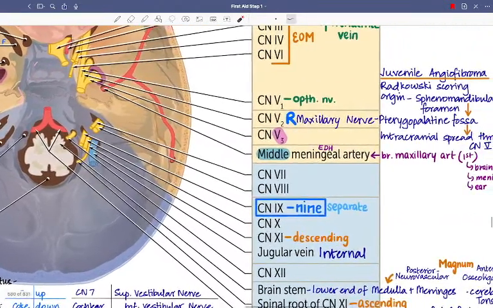So let's see what happened. Okay, so this is fine. This is the 7th nerve, this is the 8th nerve. This thin one is the 7th nerve, and this is the 8th nerve. Again, try to recall: at the level of the pons, we had the trigeminal nerve coming out. So all this was trigeminal. Next, we go a little more down to the pontomedullary junction, and we have these two, the 7th and 8th. So the 7th and 8th nerve is done.